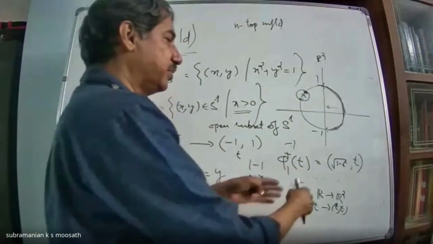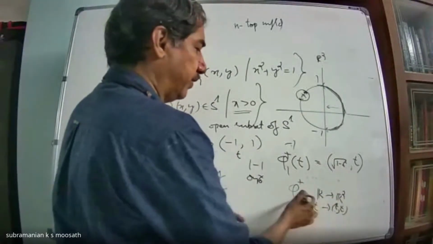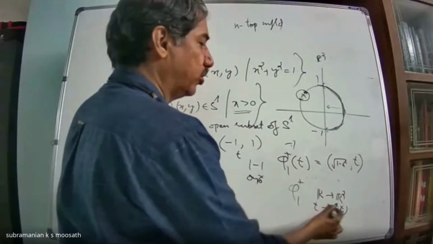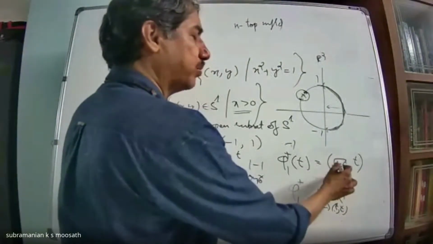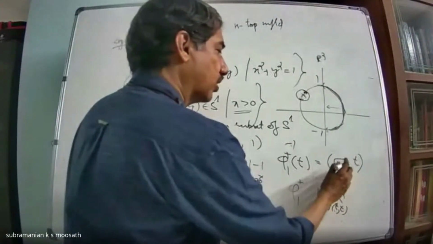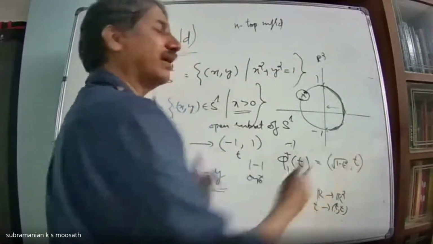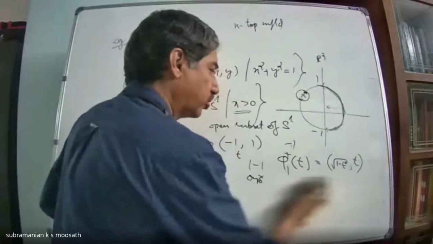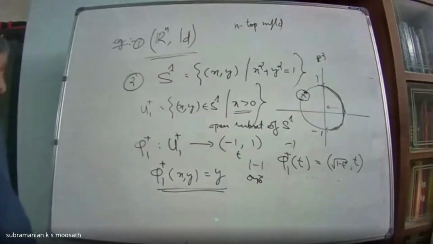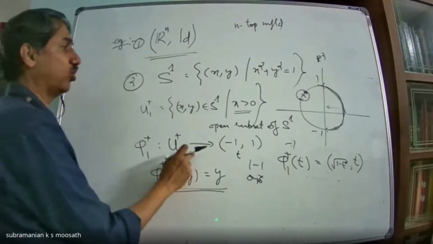Then checking continuity means checking each coordinate. How many coordinates are there? Two. This will have two coordinates. t going to t is one function, t going to t is another function. In this case, t going to root of 1 minus t square. Both are continuous. Positive square root of 1 minus x going to root x. So this function is one-one, onto, continuous, inverse also continuous. So it is a homeomorphism.